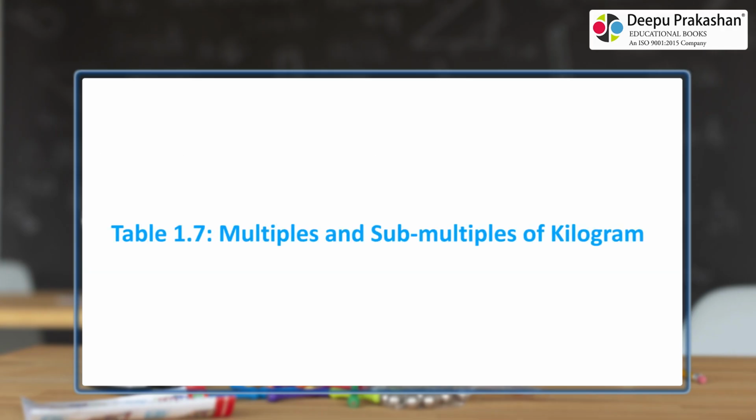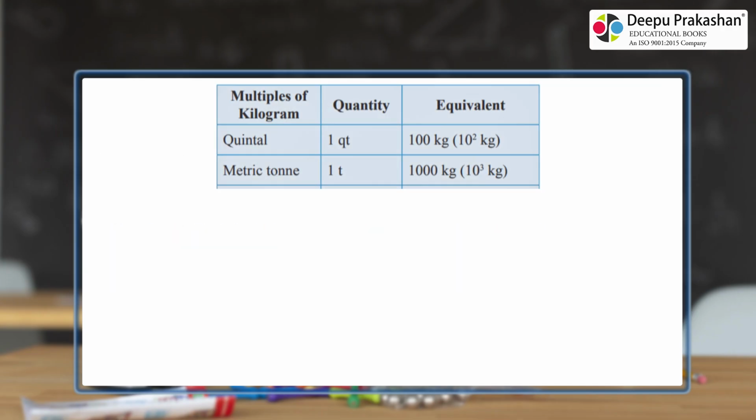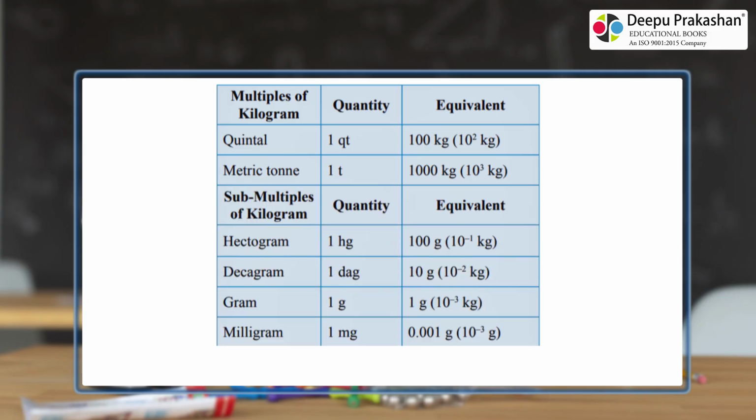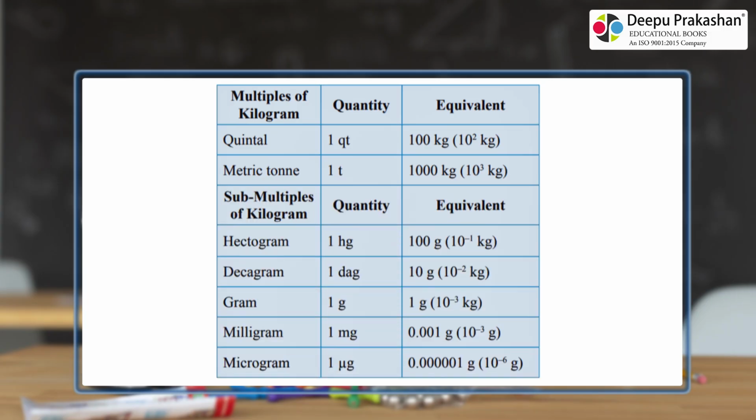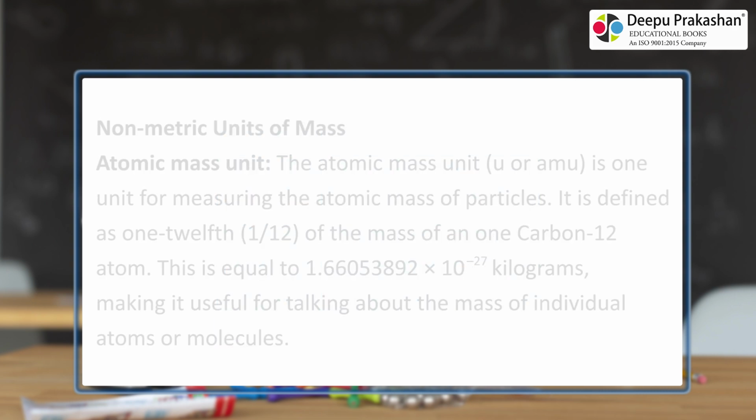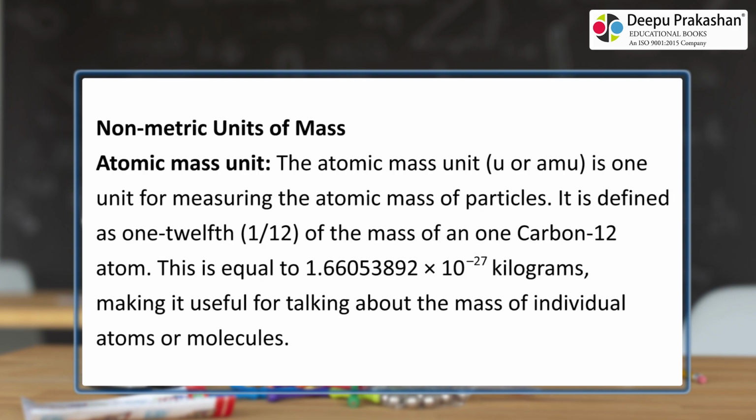Table 1.7 Multiples and submultiples of kilogram. Multiples of kilogram, quantity, equivalent: quintal, 1 qt, metric ton, 1 t. Submultiples of kilogram, quantity, equivalent: hectogram, 1 hg, decagram, 1 dag, gram, 1 g, milligram, 1 mg, microgram, 1 μg. Non-metric units of mass.